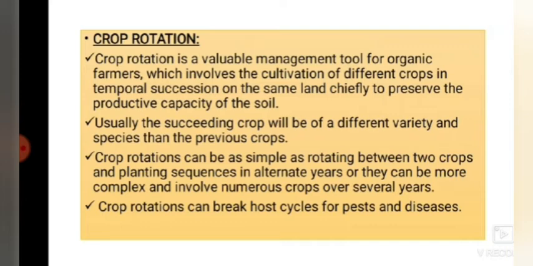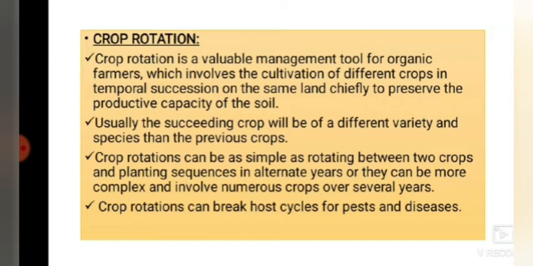It means we have to preserve the soil fertility content without it getting lost by only one crop. We have to rotate the crop season to season in a successive way. If we sow the same crop in every season, that crop will take up all the nutrients present in the soil, and in another crop season the same crop will not get that much nutrient from that soil, as all the nutrients have already been taken by the first season's crop. So we have to rotate the crops according to the climatic conditions, the soil type and that area also.